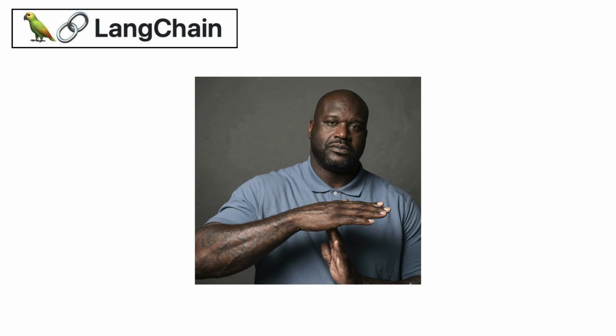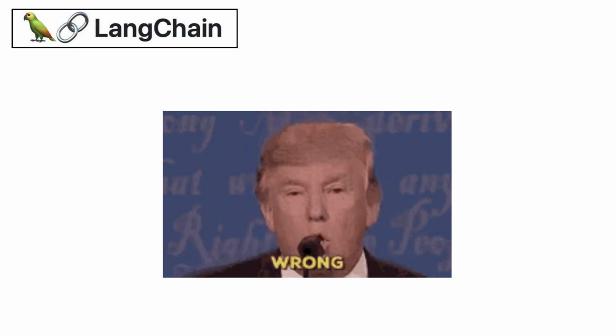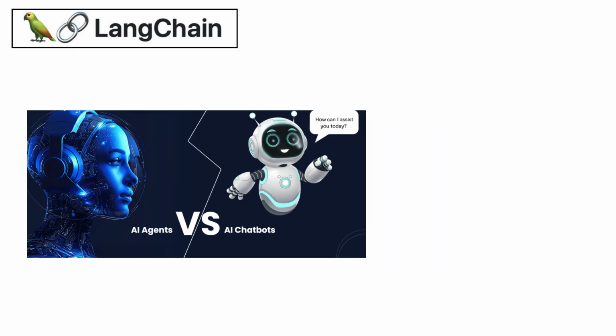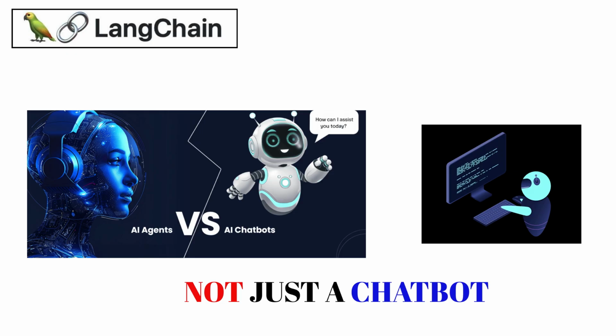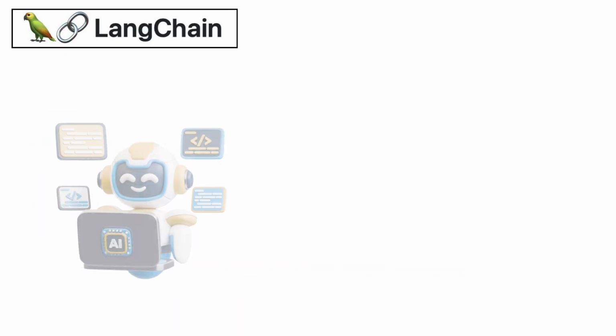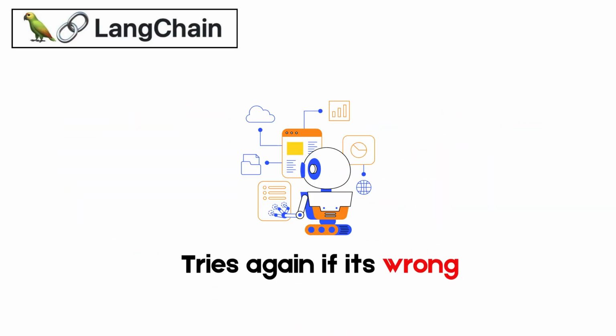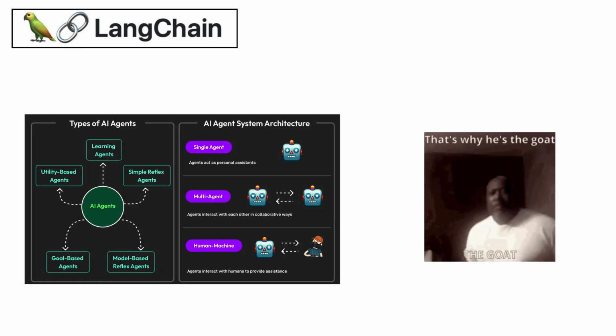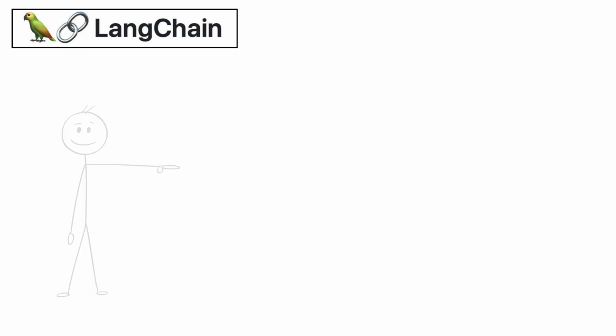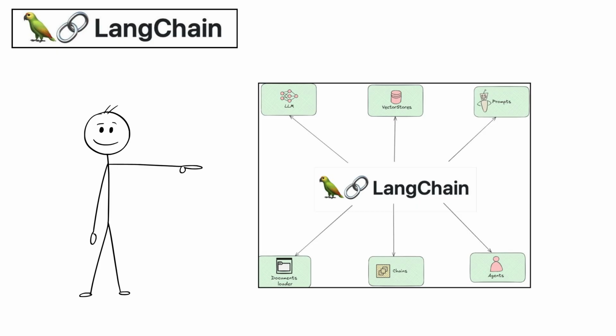Before we get into every agent framework, there's one thing most people get wrong. An AI agent is not just a chatbot with extra steps. A chatbot answers. An agent decides, acts, checks its own work, and tries again if it's wrong. That difference is the entire reason this category exists. And LangChain is where most of it started.